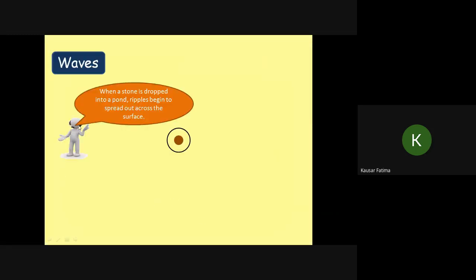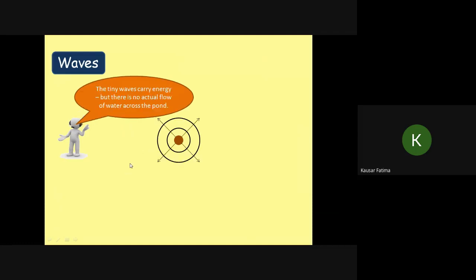Now here a stone is dropped in water. So what happens? Ripples will be produced and they will spread out across the surface of the water. So they spread in all directions. These circles actually show the crests of the wave. So these are also circular wavefronts and they spread out. These are the directions of propagation in which the ripples spread out.